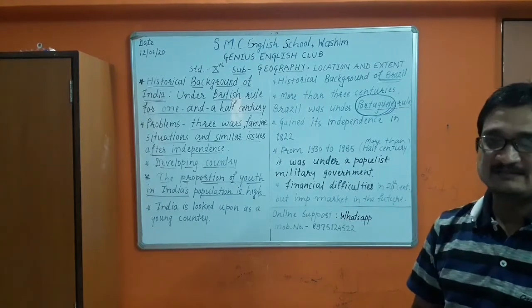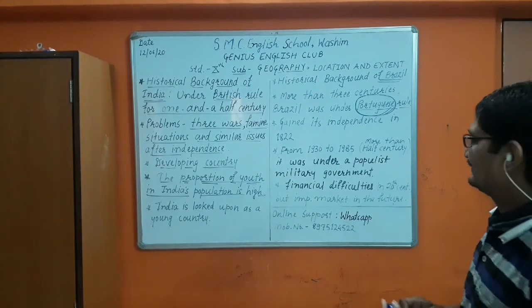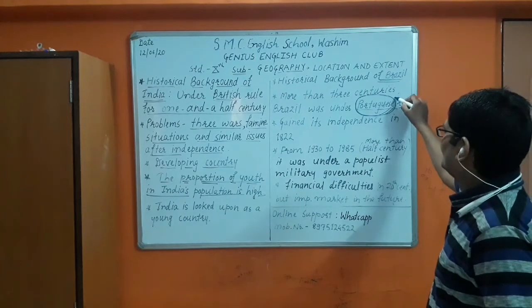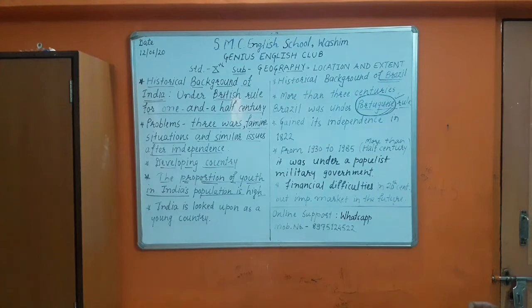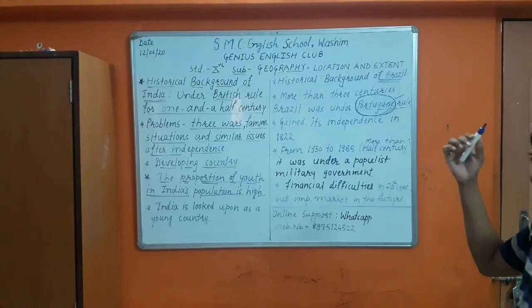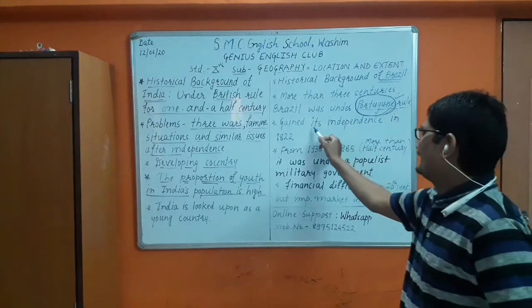For filling the blanks, you should remember this point. After that, Brazil gained its independence.